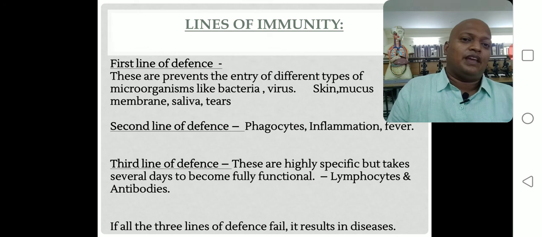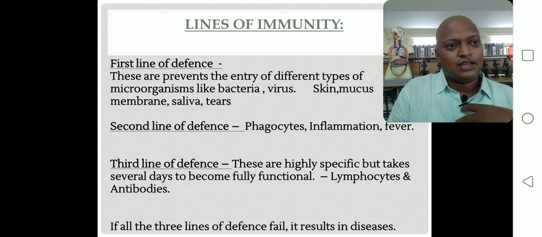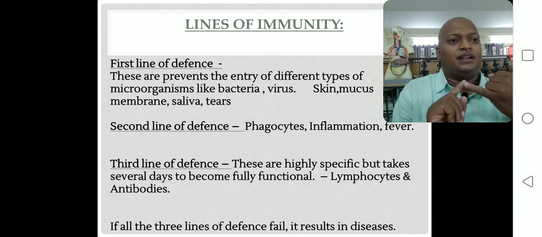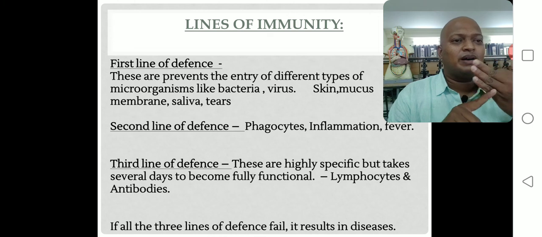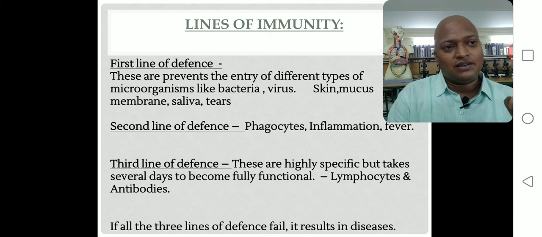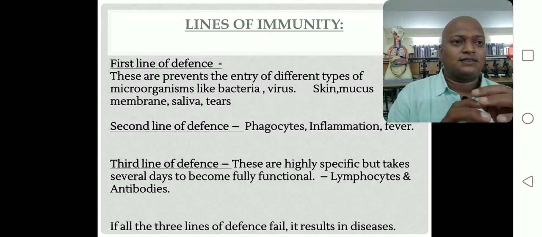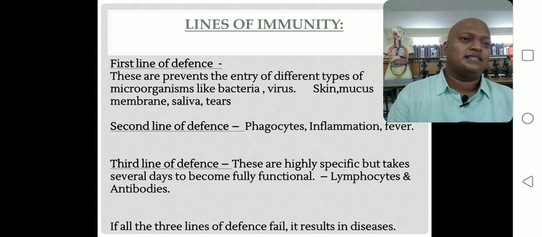Last point: if all three lines of defense fail, it results in diseases. When the human body gets a disease, the first line defense mechanism is defeated, the second line is defeated, the third line is defeated. Only when the antigen crosses the first, second and third line defense mechanisms are particular organs and organ systems affected, and at that time our body results in disease.